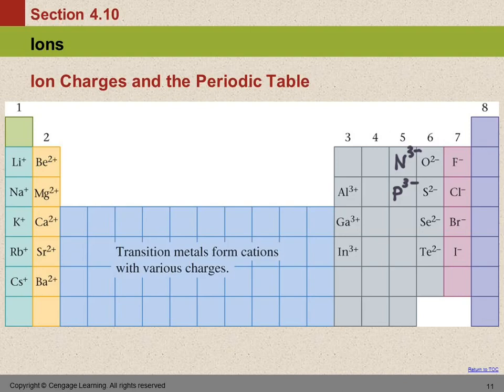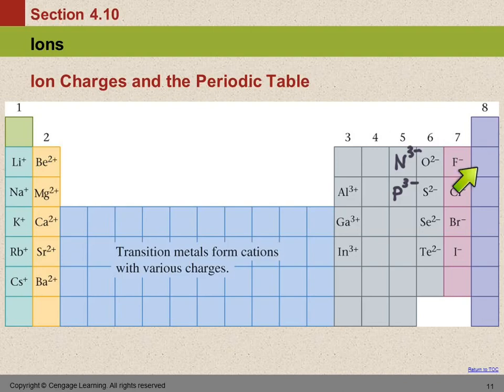We're going to be using this pattern a lot. So over here, group 1, +1 ions. Group 2, +2 ions. Over here, these metals in group 3, +3. The metals form positive ions. The non-metals form negative ions.